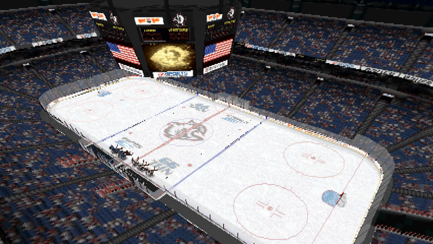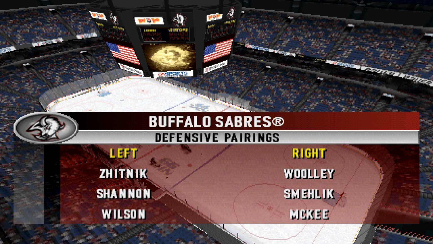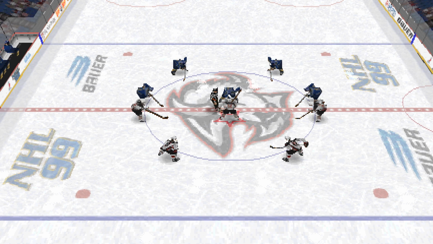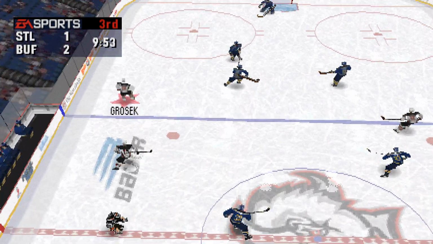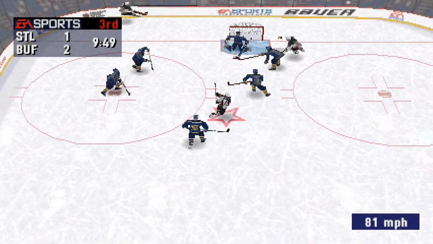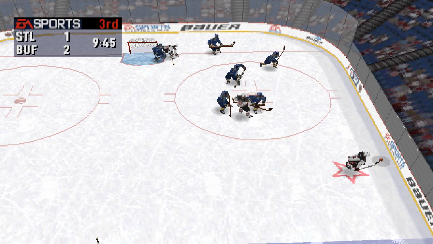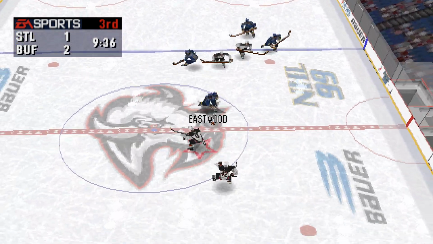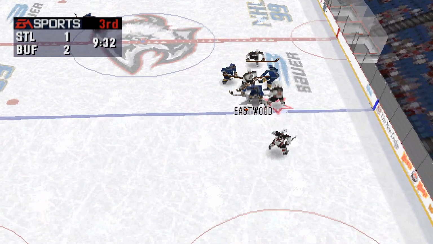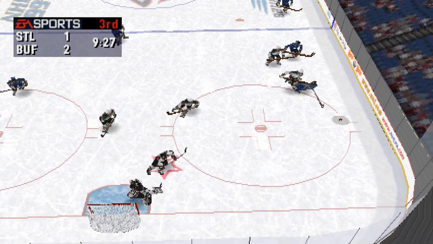Time now for the third period of EA Sports NHL 99. Holzinger won the draw. Shannon was knocked down by Eastwood. To Holzinger. He fired it. Schmelik shoots! Eastwood over to the wing. Moves in.